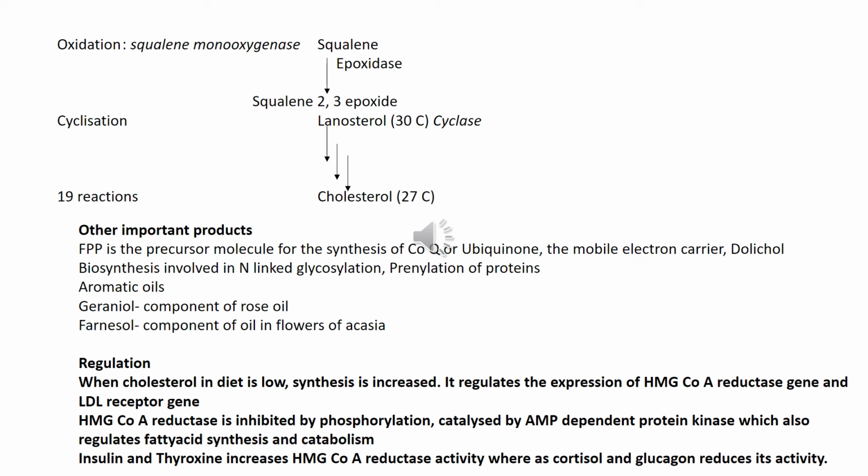In the covalent modification, HMG-CoA reductase is inhibited by phosphorylation, which is catalyzed by AMP-dependent protein kinase, which also regulates fatty acid biosynthesis and catabolism. Hormones like insulin and thyroxine increase HMG-CoA reductase activity, whereas cortisol and glucagon reduce its activity.